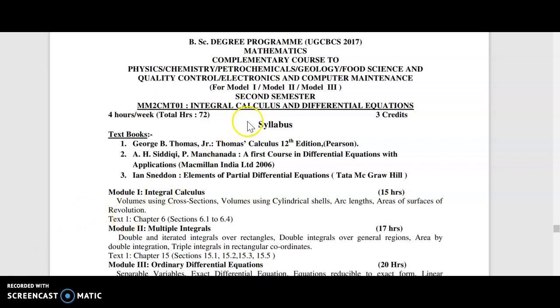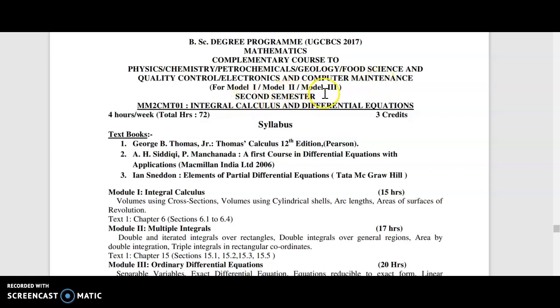And in the second semester, I would like to introduce integral calculus to you. The title of the paper is Integral Calculus and Differential Equations, and the course code is MM2 CMT01, for the complementary course of Physics and Chemistry. It is common to some other programs too: Petrochemicals, Geology, Food Science, Quality Control, Electronics and Computer Maintenance.